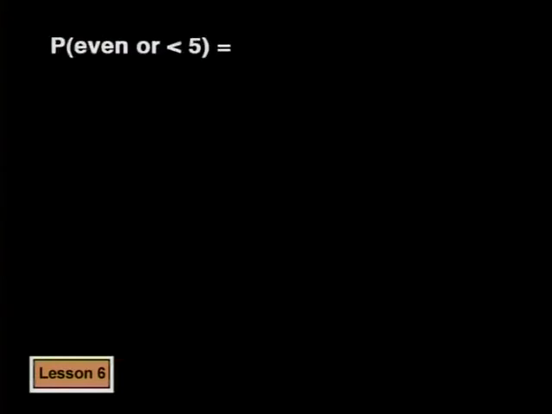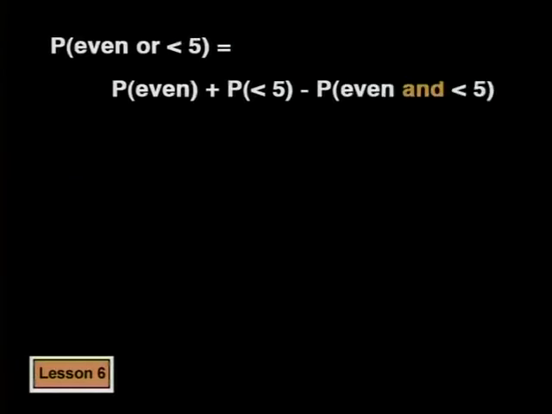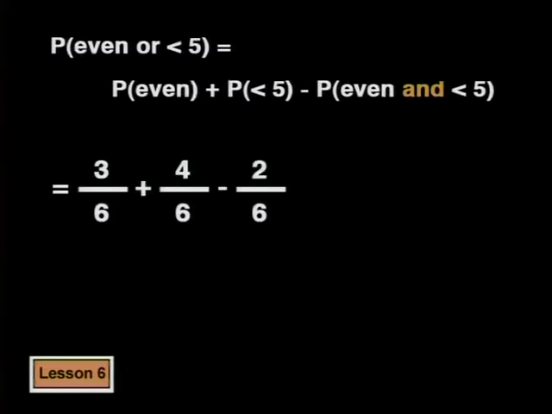Now let's look at the probability language for this. The probability of getting a number which is even or less than 5 equals the probability of an even number plus the probability of a number less than 5 minus the probability of a number which is even and less than 5. So putting the numbers in, that's 3/6 plus 4/6 minus 2/6. There are 2 numbers which are both even and less than 5 out of the sample space of 6, and that's 5/6. This is an important rule of probability for inclusive events or events that intersect with each other.